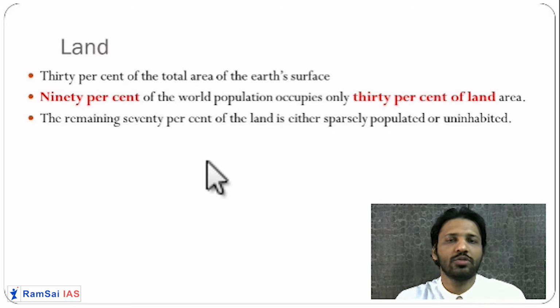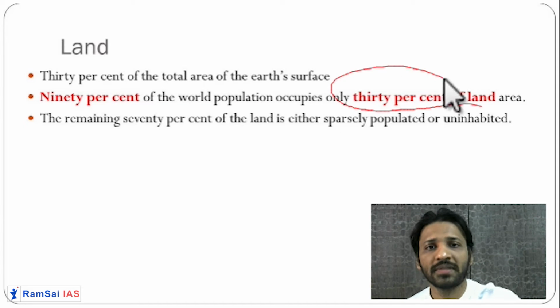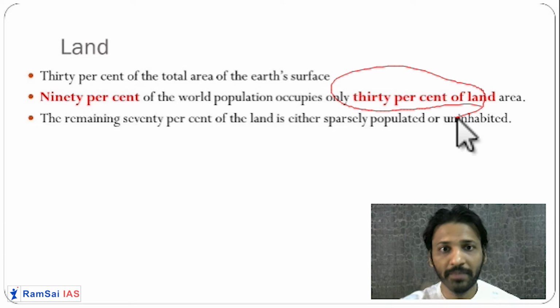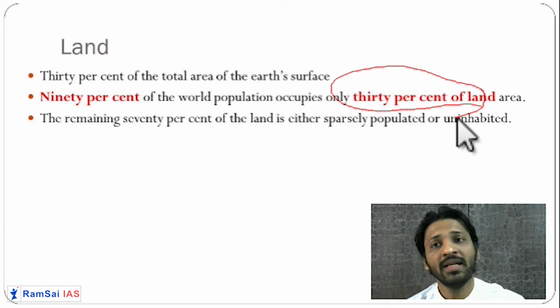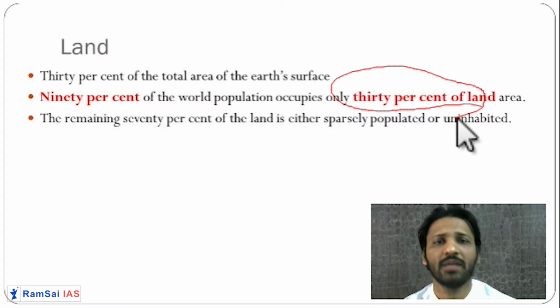Overall, we see so many people living on the land. We cannot live in the water like fishes. So 90% of the people are living on just 30% of the land nowadays. The remaining 70% of the land is either sparsely populated or covered by forest.